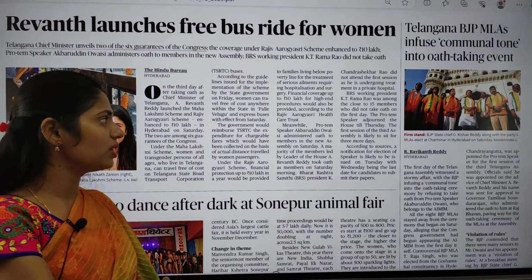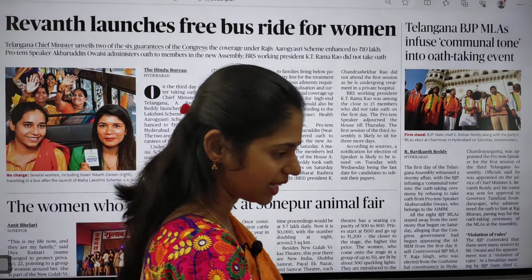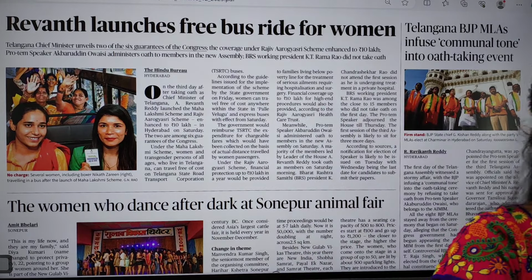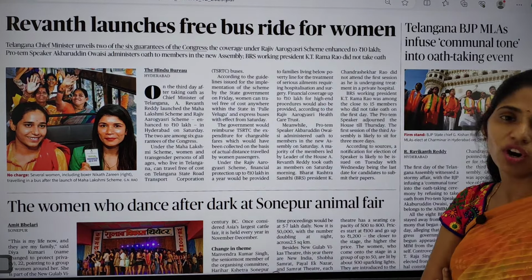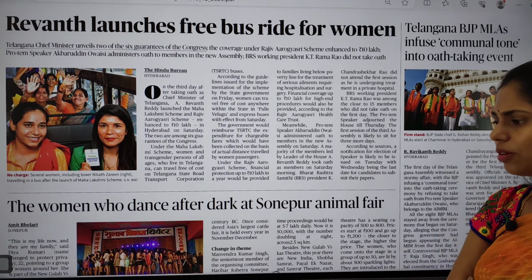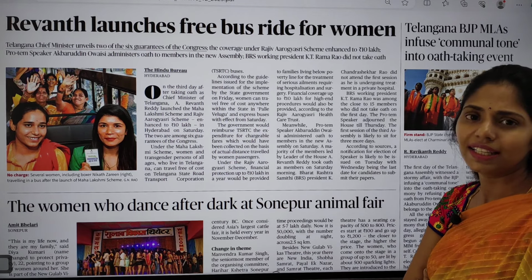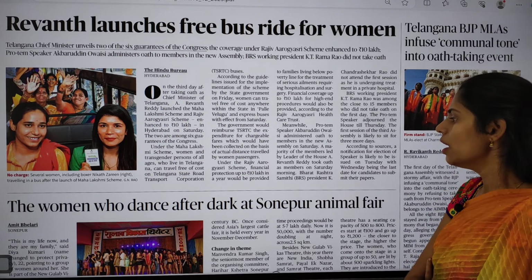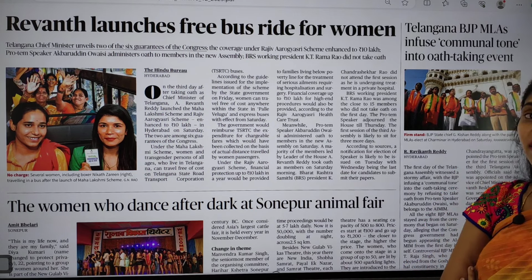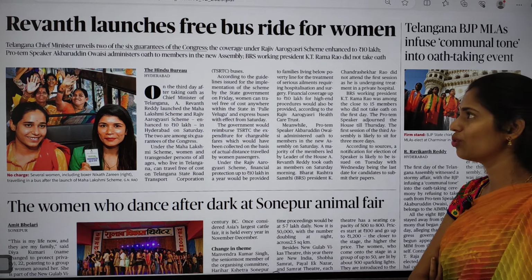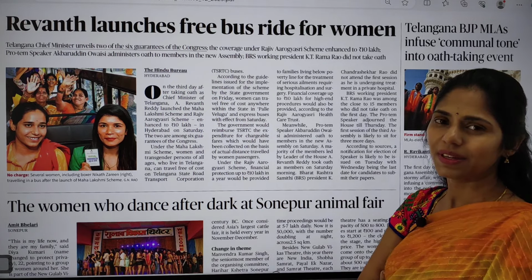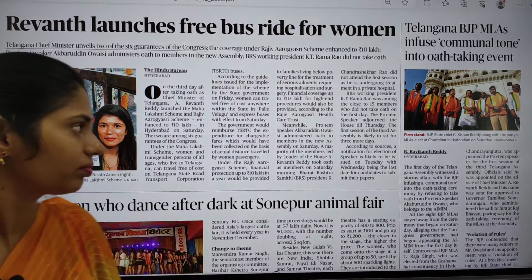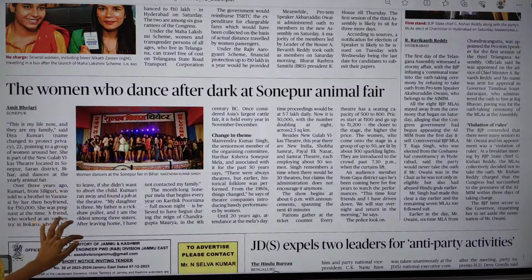Here you have to see what the advantages are, whether it is leading to women empowerment or not, or if there are any negatives, what they will be. The negative, obviously, will be the increased cost for the government exchequer, that I know. But other than that, what are the other disadvantages and advantages of this scheme? Please let me know whether it will actually lead to women empowerment or not. This is very, very important.